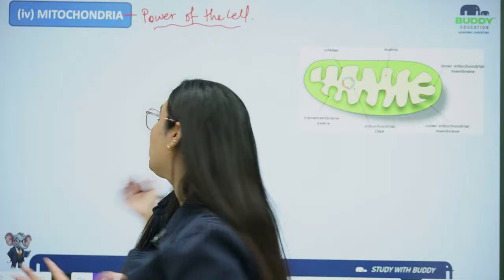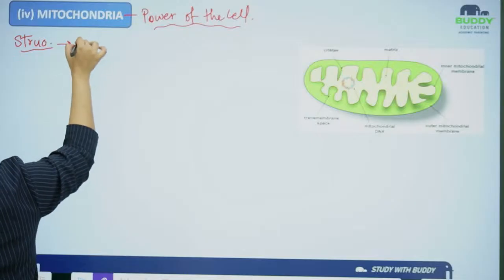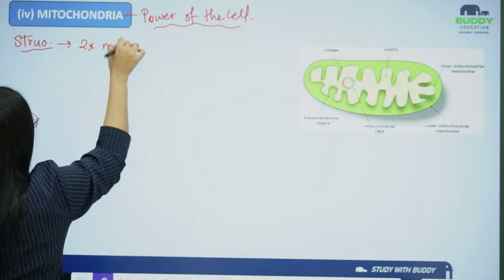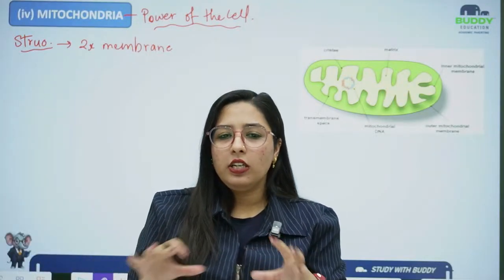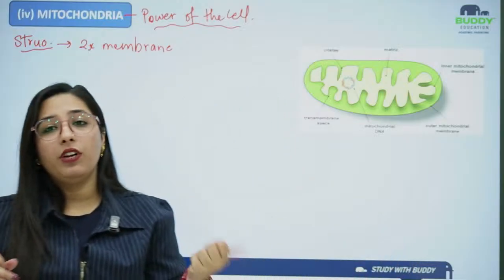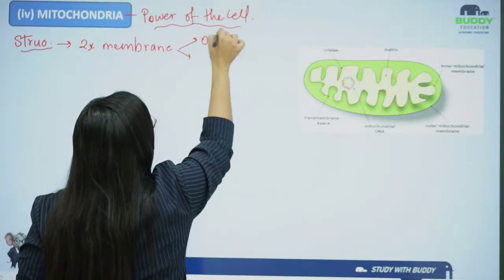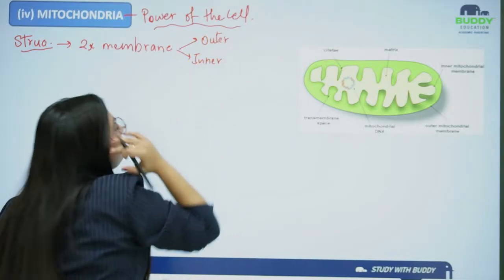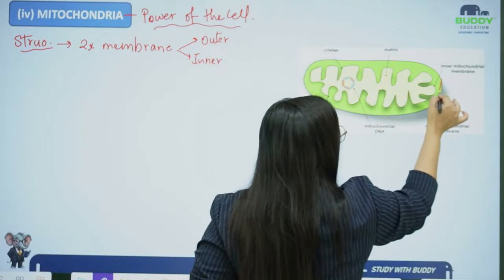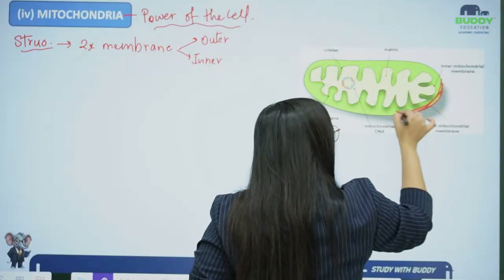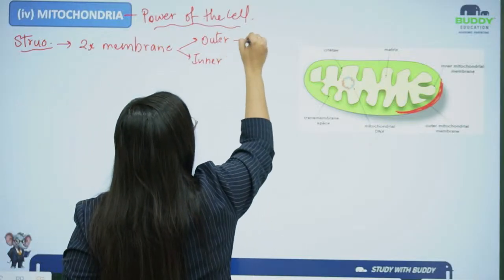If I talk about the structure of mitochondria, it is a double membranous structure. Let's talk about the structure first. It is a double membrane, and the structure of the outer membrane is different from the inner membrane. The mitochondria has two membranes, one outer and the other inner. If I talk about the outer membrane, it is a uniform layer without any hills and valleys. So the outer mitochondrial membrane is a uniform layer.